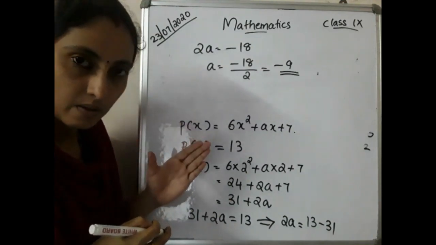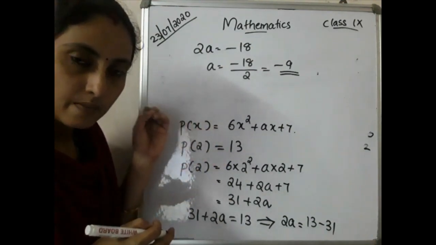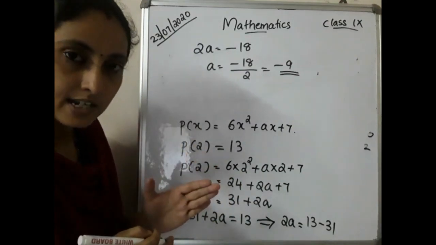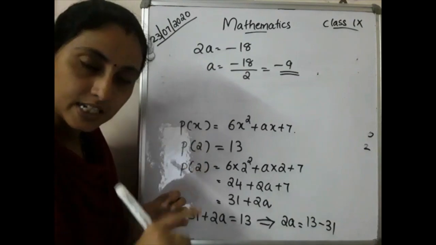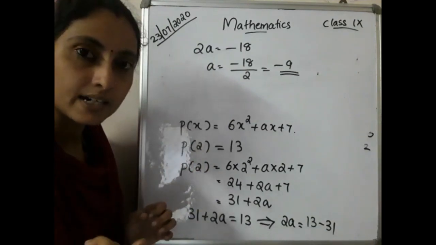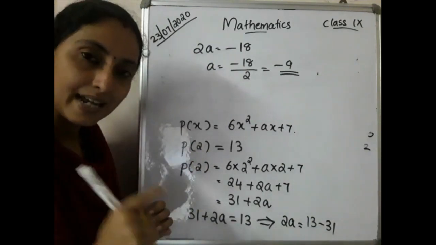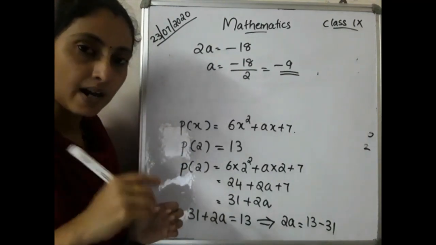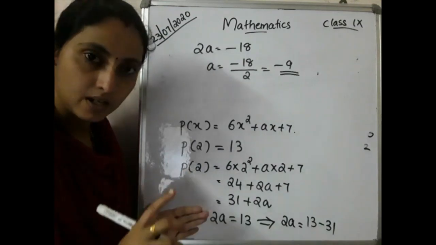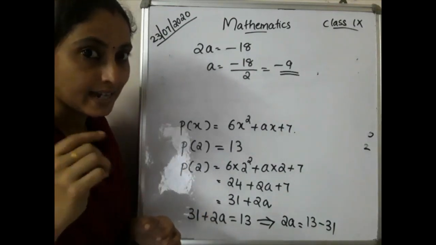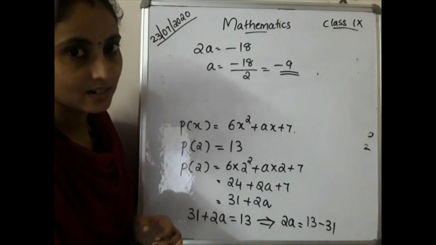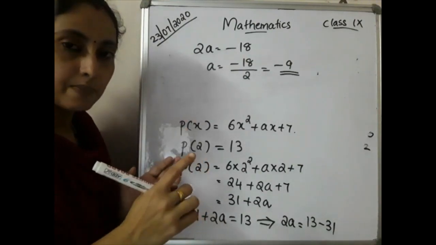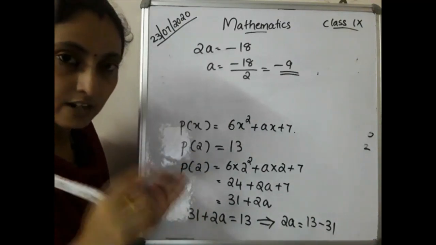So what you have to remember is, when a polynomial is divided by x minus 2 or x minus any number, the remainder is equal to p of that number. If it is divided by x minus 2, what is the remainder? P of 2. If it is divided by x minus 3, what is the remainder? P of 3. If it is divided by x minus 1000, what is the remainder? P of 1000. If it is divided by x plus 1, what is the remainder? Yes, P of minus 1. X plus 1 represents P of minus 1. Likewise, you have to do.